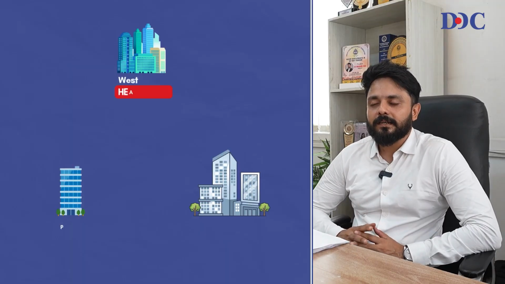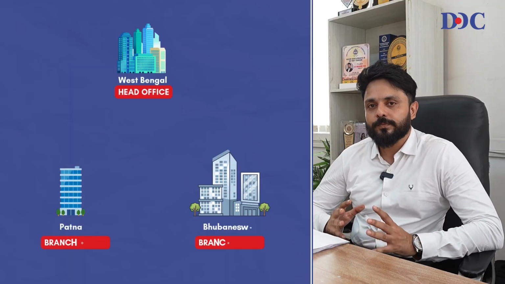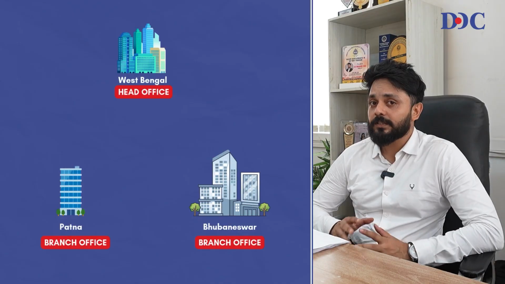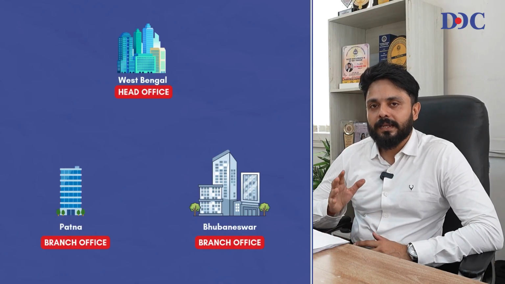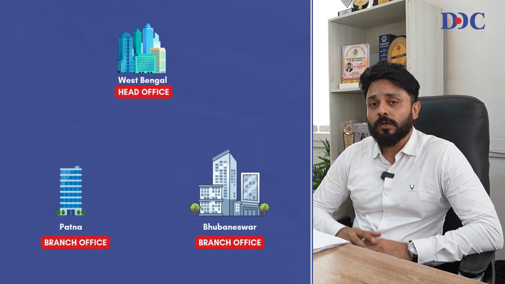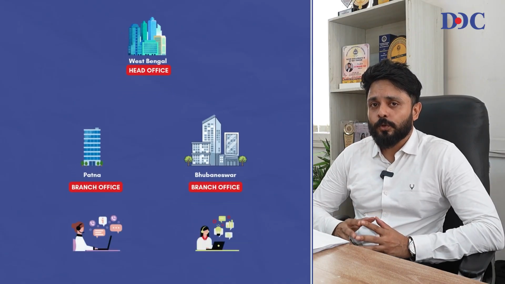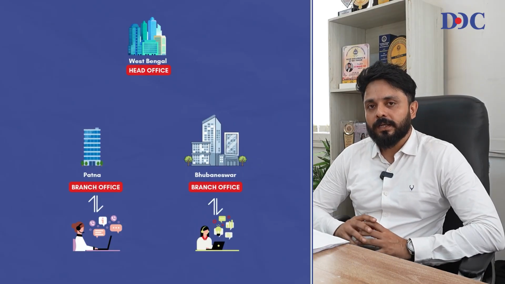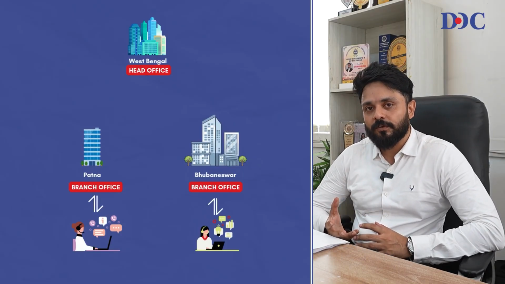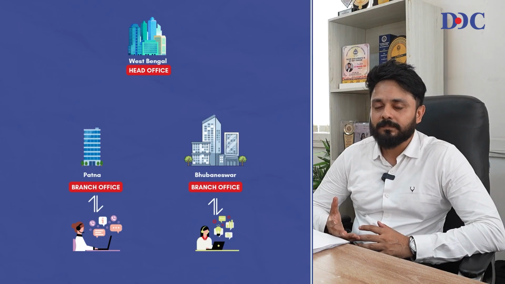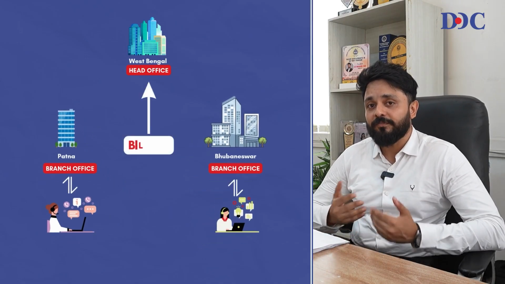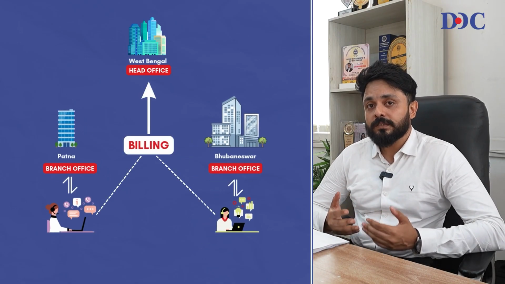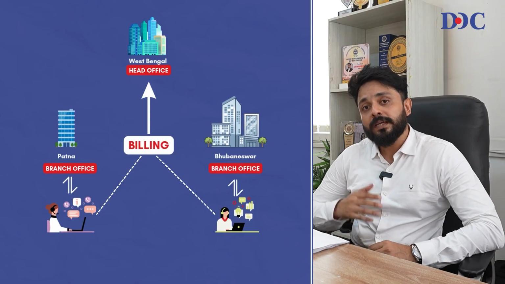Let's say that a company's head office is situated in West Bengal, in Kolkata, and it has 2 branches, one in Patna and another in Bhubaneswar. Now, there may be some services which are actually availed by Patna or Bhubaneswar, but due to the centralized processing of bills and centralized payment system, the bill is submitted by the vendor or the person who is giving the services to the head office.